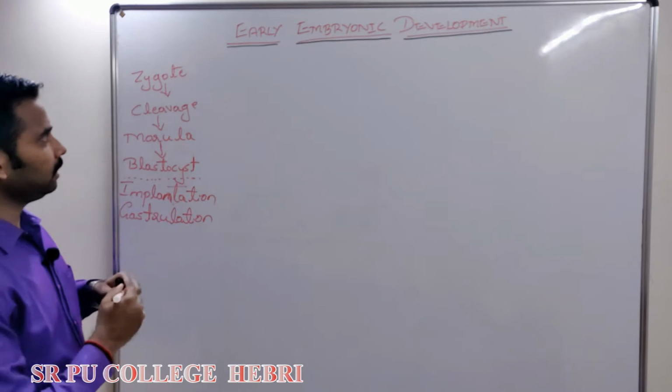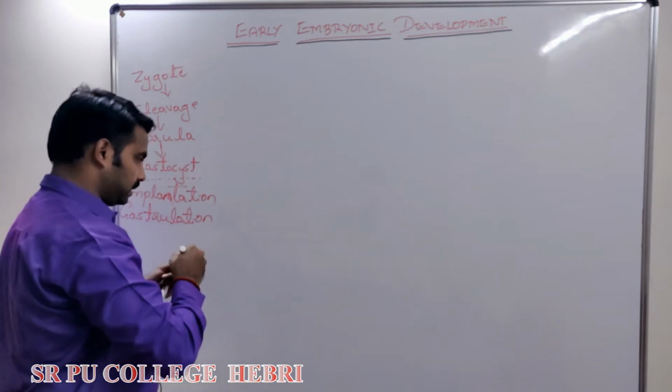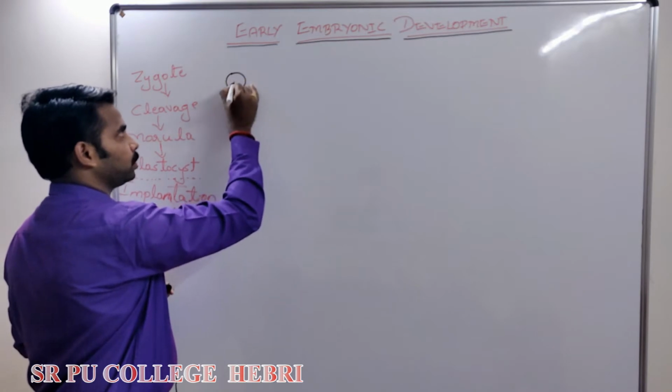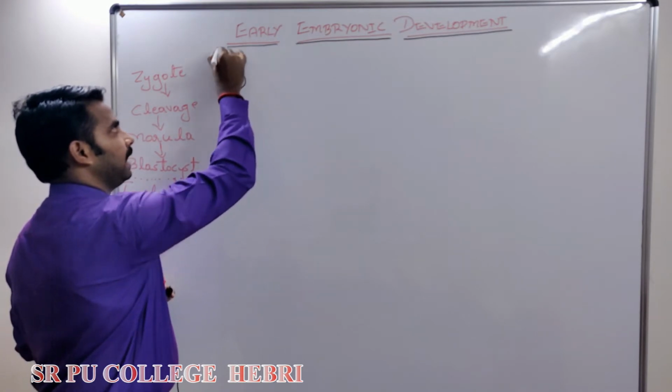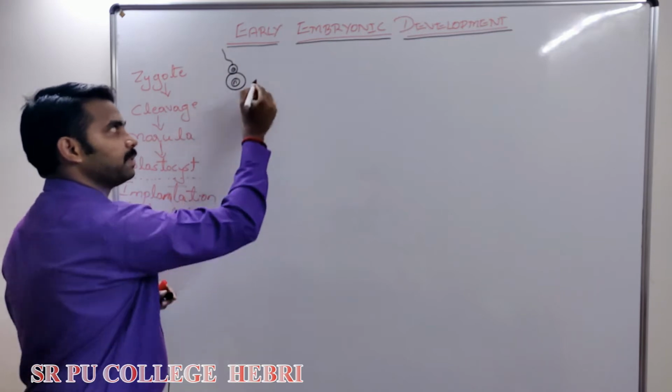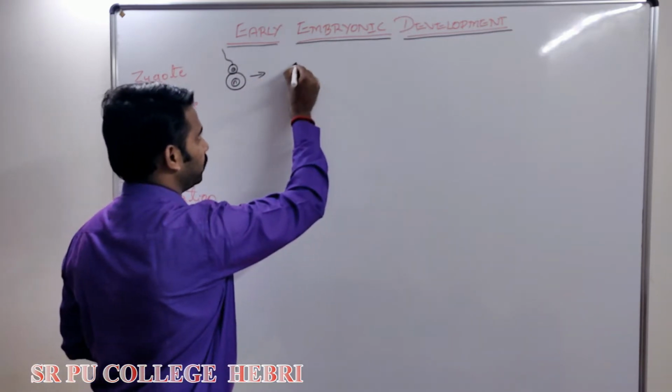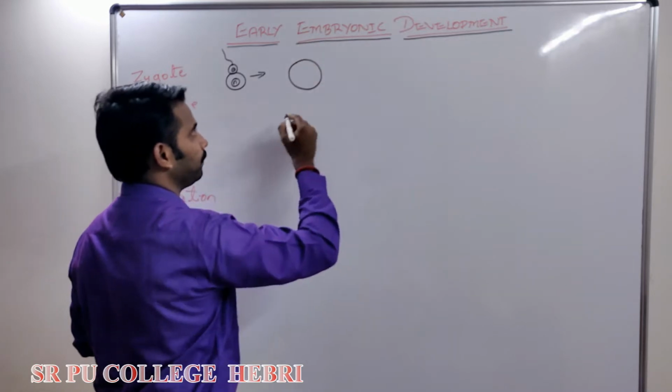As we know already, a single cell called, what is that? The ovum, which was haploid, fertilized by a haploid sperm, because of which a diploid what is formed? Zygote is formed, okay?